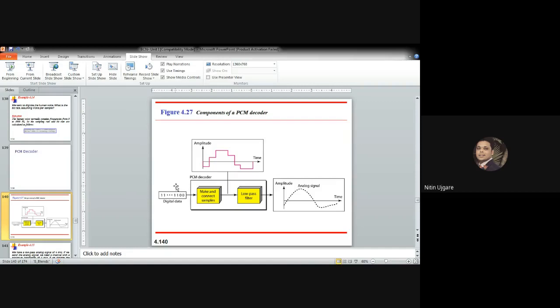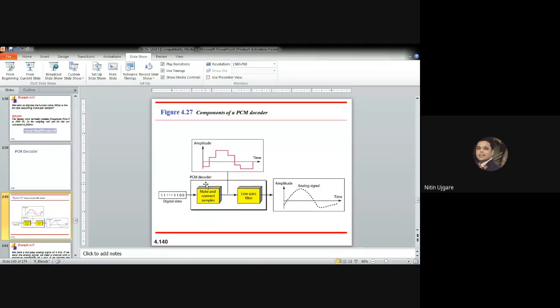Okay. And then what we get as a part of this decoding is the analog signal. Because what we have transmitted in the transmission medium is the digital signal, when we receive it at the receiver's end, we have to decode it. So the PCM decoder is used at the receiver's end and the PCM encoder is used at the sender's end, which converts the analog signal into a digital signal and passes it across the transmission medium. At the receiver's end, the PCM decoder converts that digital signal into an analog signal.